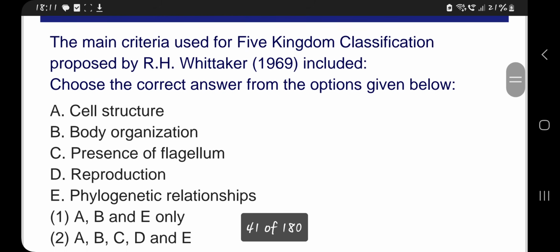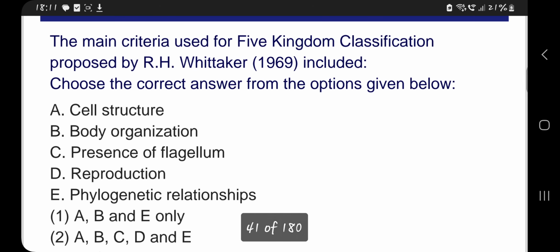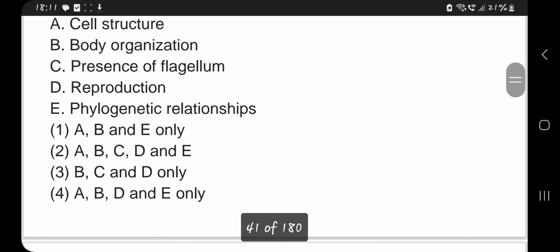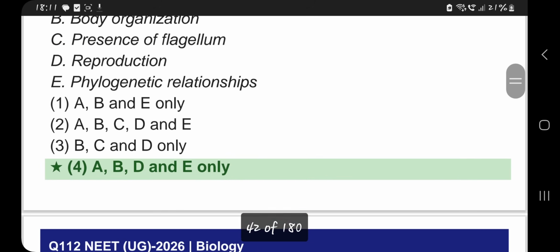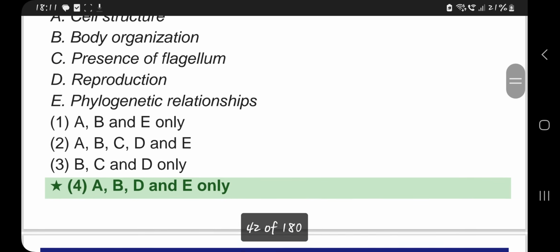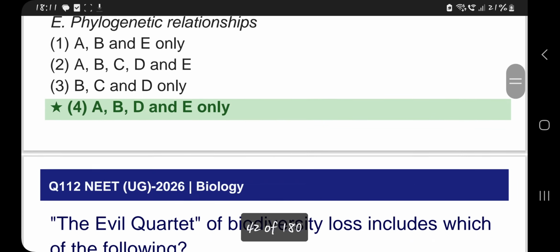The main criteria used for the five-kingdom classification proposed by R.H. Whittaker included: which are the correct options? The main criteria for five-kingdom: cell structure, body organization, presence of flagellum, reproduction, phylogenetic relationships. So cell structure, body organization: A, B, D, E. The fourth option is correct, A, B, D, and E only. Presence of flagellum is not an attribute.